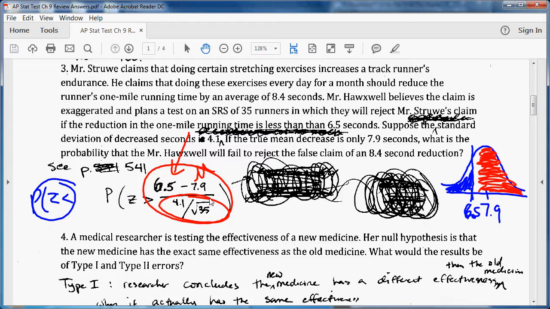Page 541 has a very similar example about potatoes if you want to look at that. It may throw you off just because they don't quite give all the numbers in that one place. You have to look at some previous examples to get some of the standard deviation numbers and things like that, but there is a similar example on page 541 if you'd like to check that out.